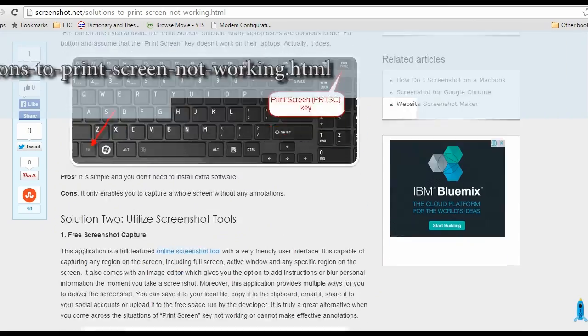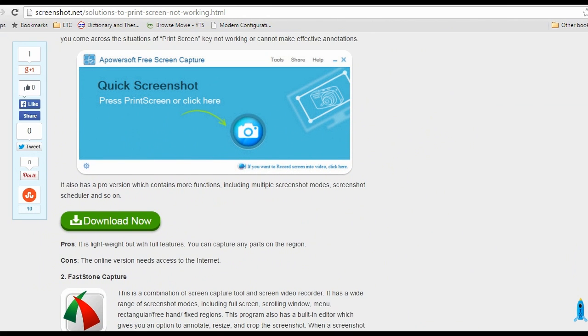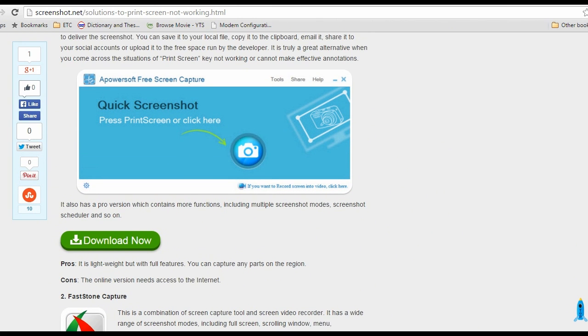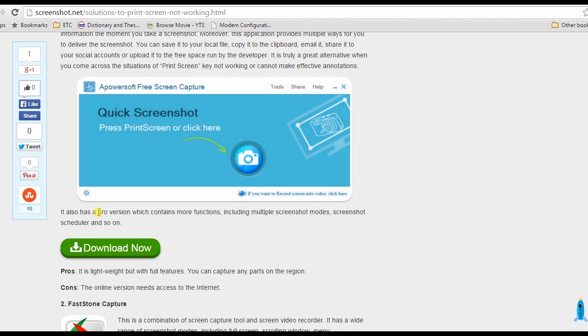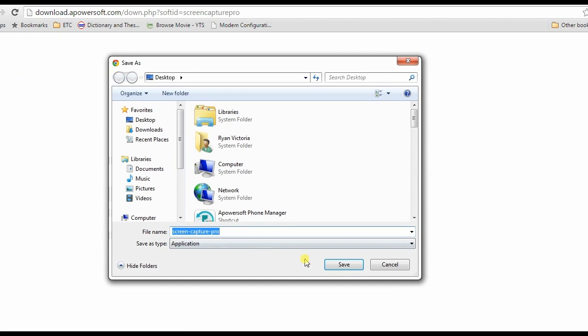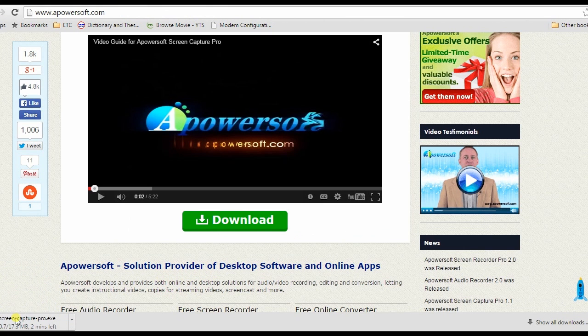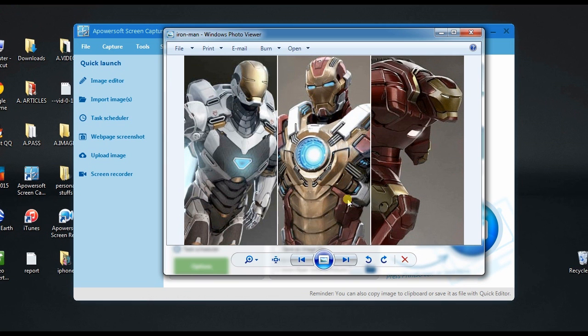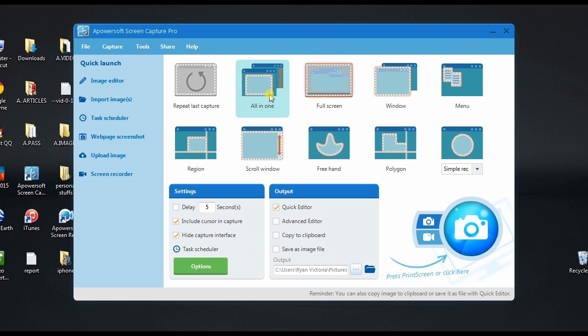To use this app, go to this page. Then click the Screen Capture Pro's download button and install. After that, open the picture to capture, and then choose one from the capture mode, and click the camera icon.